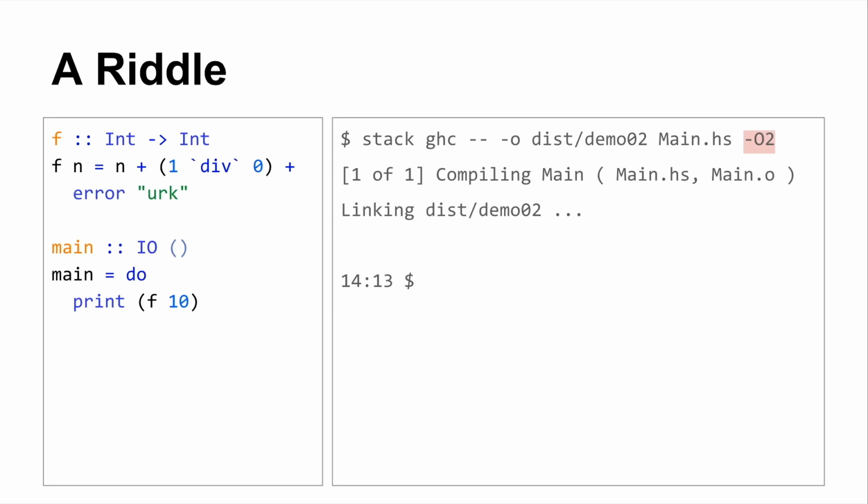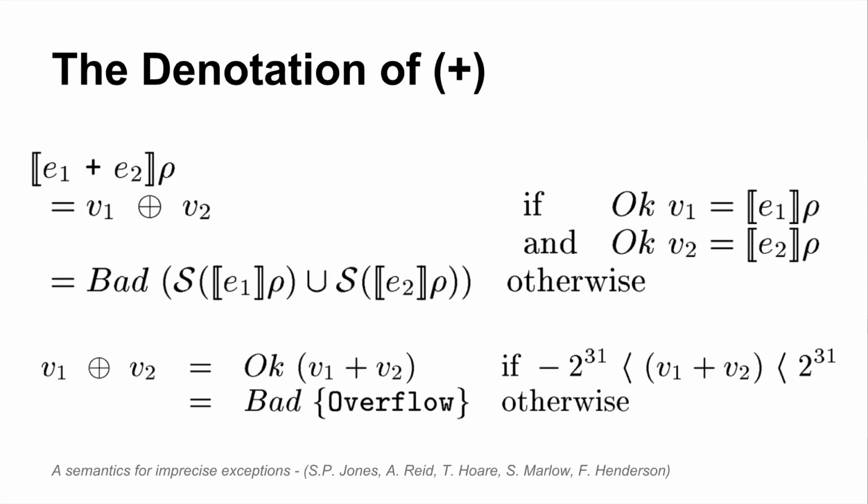So then I compiled the exact same source code with optimizations dialed to 11, and I ran it, and I saw irk. And I'm like, oh my gosh, what does this mean? So I go back to the paper, and I find this. And I was like, oh, yeah, this totally makes sense. Actually, I sat there and looked at this. I went into the denotational semantics dojo, and I actually came out with an understanding of what's going on here. So I'll walk you through it.